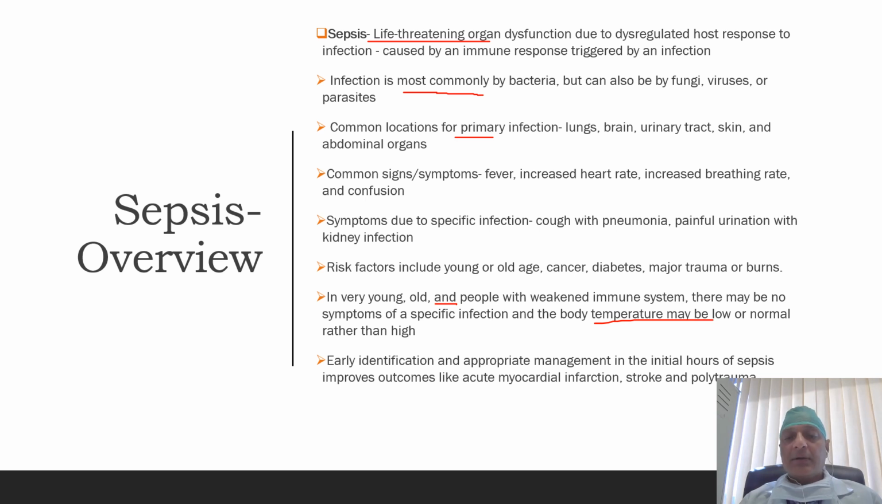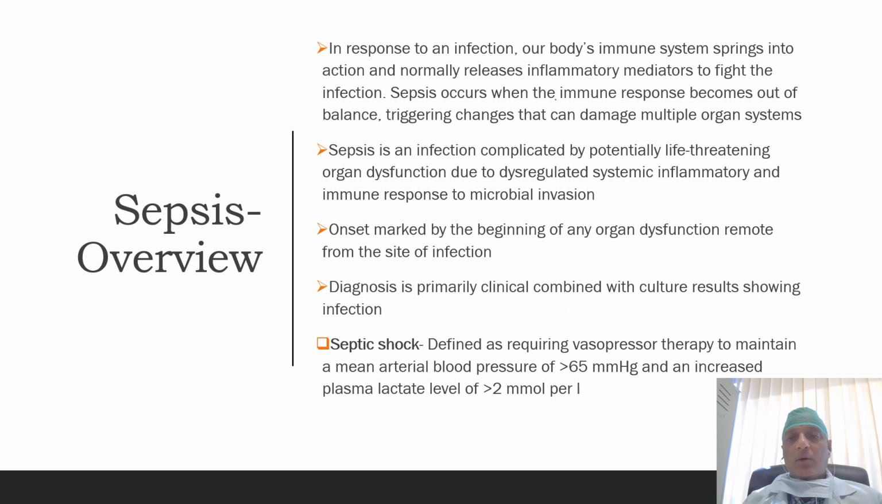Early identification and appropriate management in the initial hour of sepsis improves outcome, just like what happens in acute myocardial infarction, stroke, and polytrauma, where time matters. So in sepsis, the host immune response becomes out of balance, meaning it is not appropriate; it is either over-responsive or under-responsive, which triggers changes that can damage multiple organ systems.